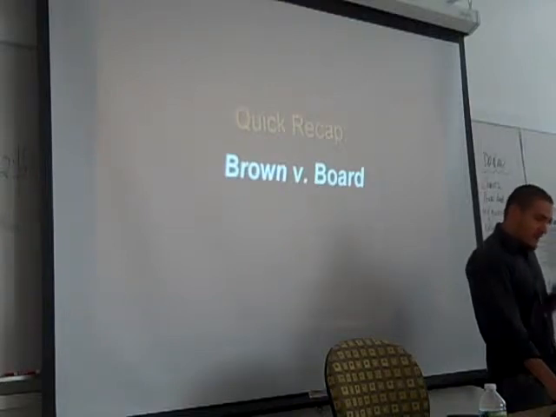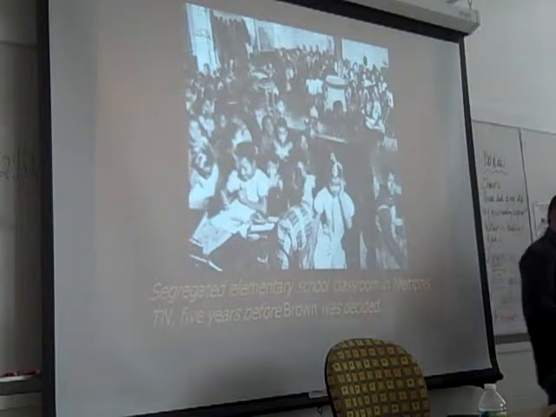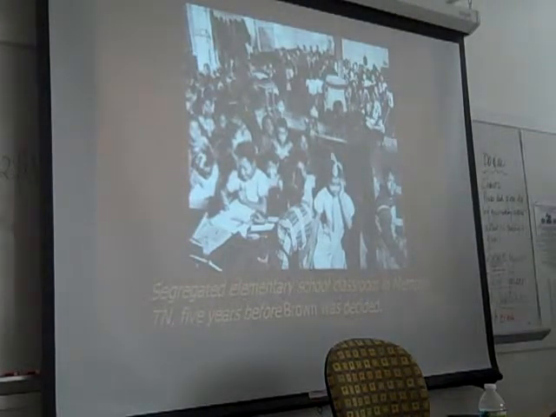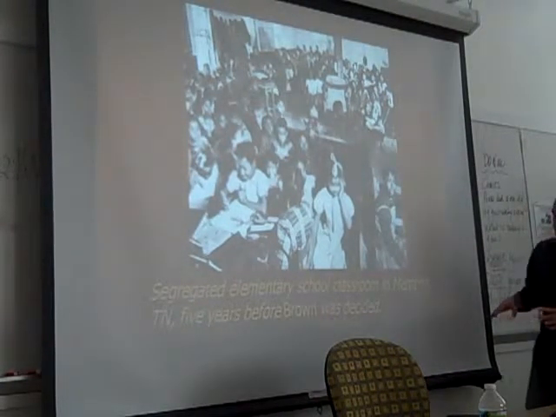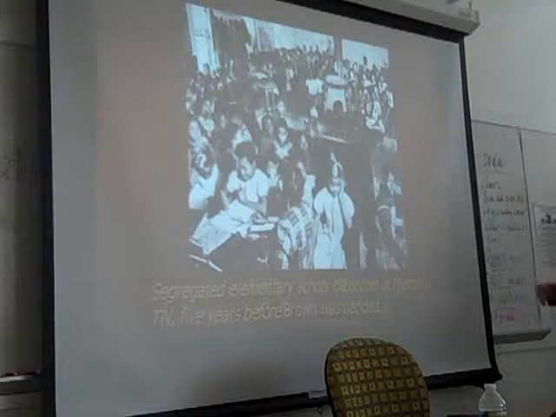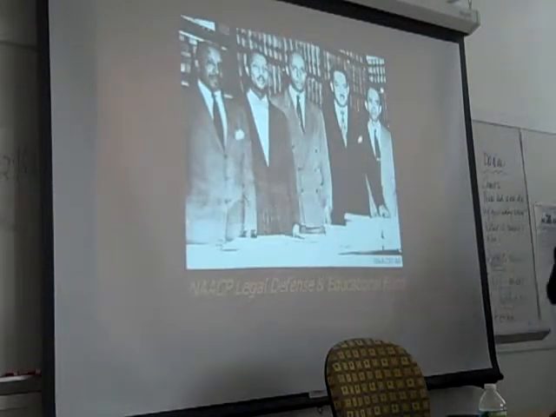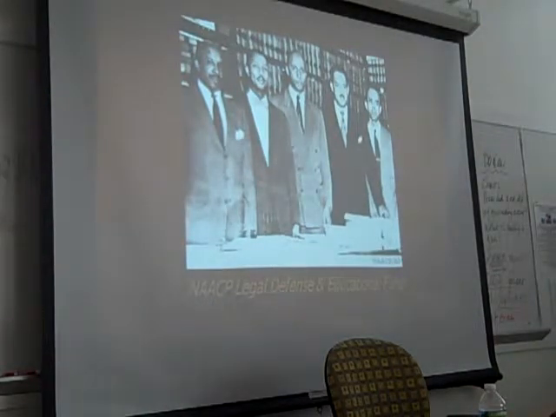Okay, so let's start with a quick recap on Brown. Very briefly, Mr. Dunbar went over this on Tuesday. We know that prior to Brown, the norm in the South, at least, was segregated schools. Here is an example of a schoolhouse in Memphis just a few years before Brown. It's overcrowded, entirely African-American. This was the norm prior to Brown. And then these noble, brilliant attorneys at the NAACP Legal Defense Fund created a plan that they began implementing throughout the 40s and early 50s. This is the build-up to Brown.